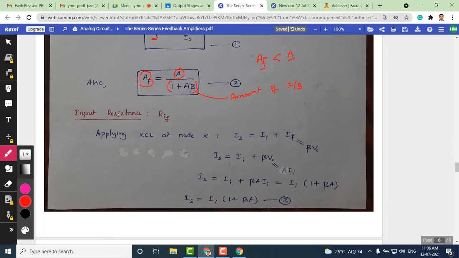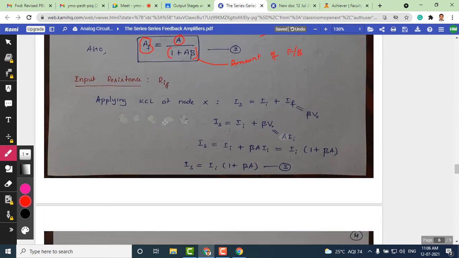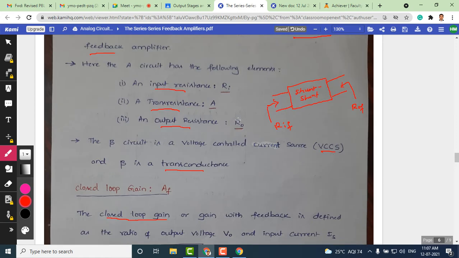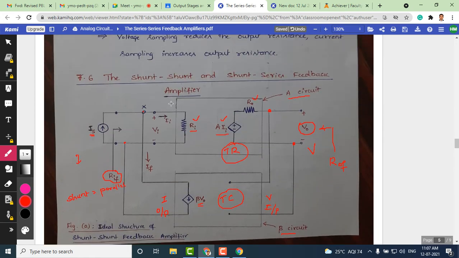Now, to derive an expression for the input resistance RIF, let us apply Kirchhoff current law at node X. You can see the node X in the circuit which we have already defined. Let me take you to the node X. I hope you are seeing this node X. At this particular point, you can apply Kirchhoff current law and identify the currents that are entering and the currents that are leaving this particular node.